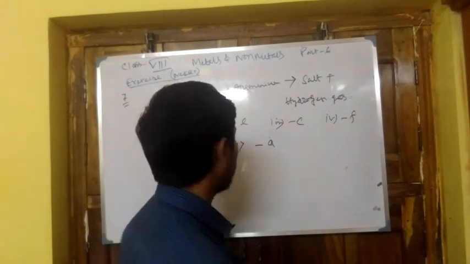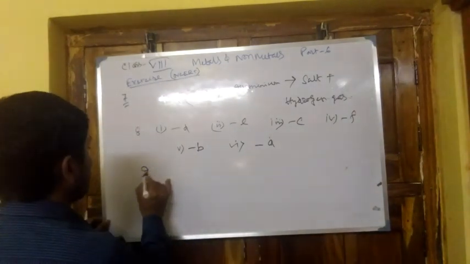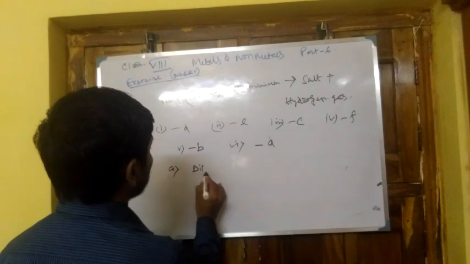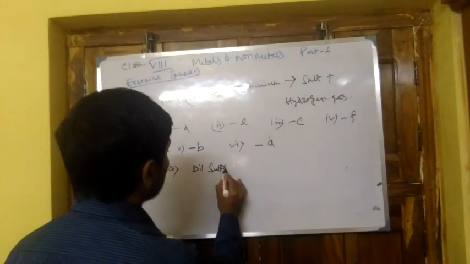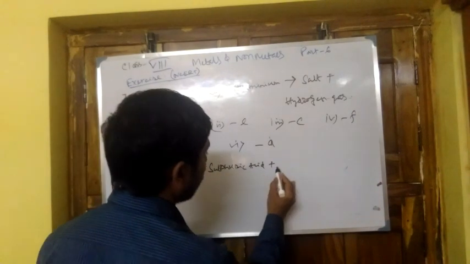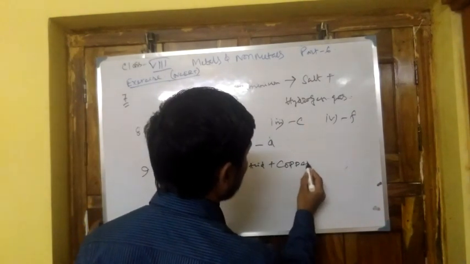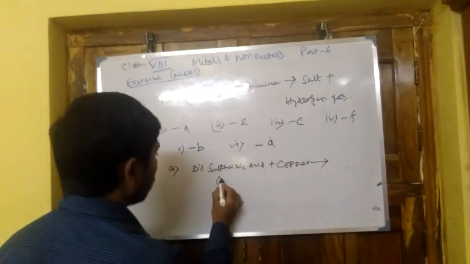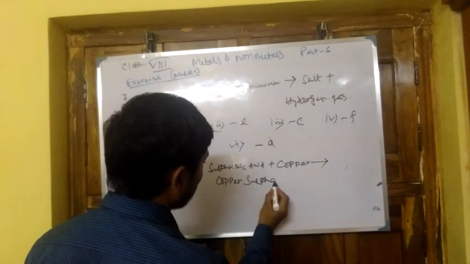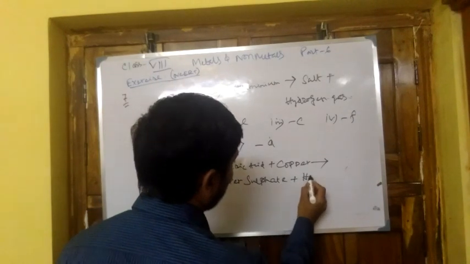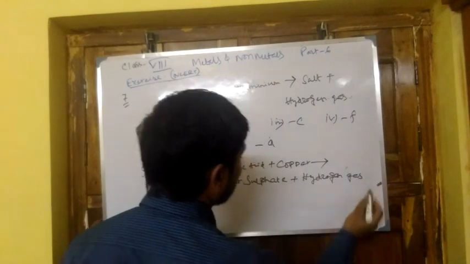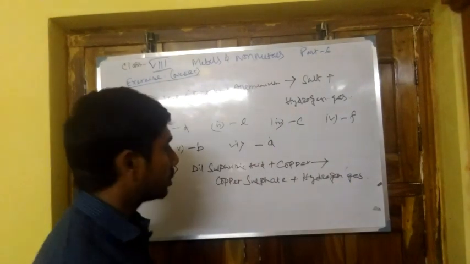So for 9A: dilute sulfuric acid plus copper forming copper sulfate plus hydrogen.